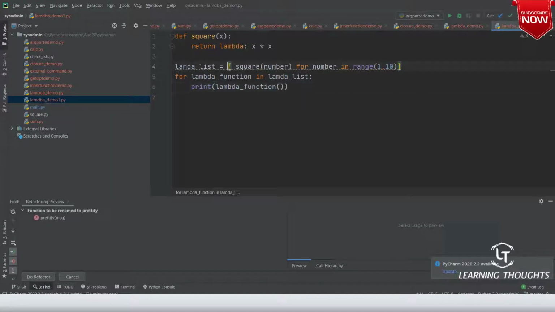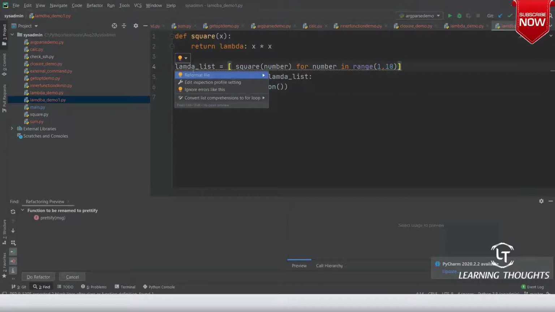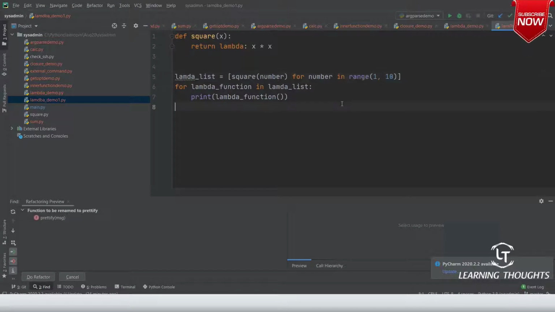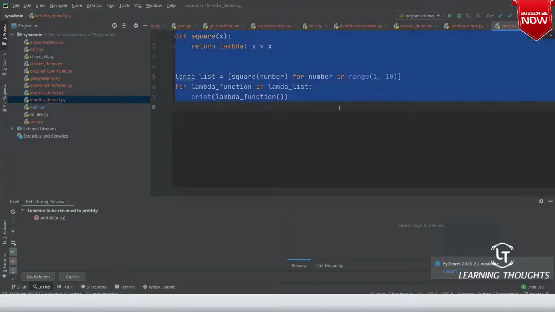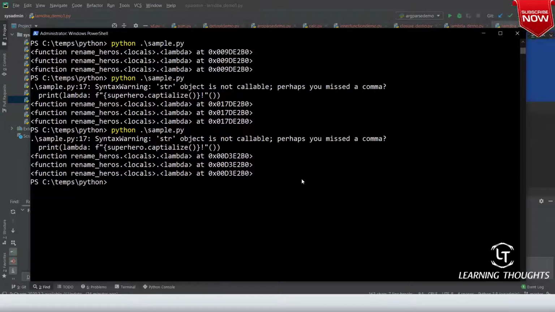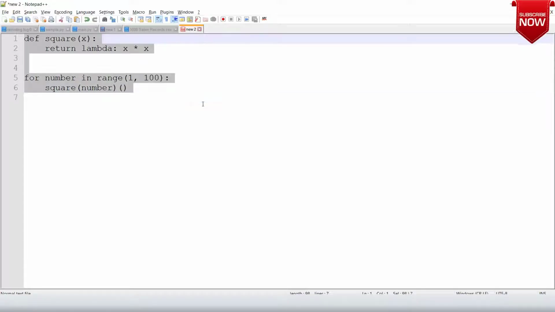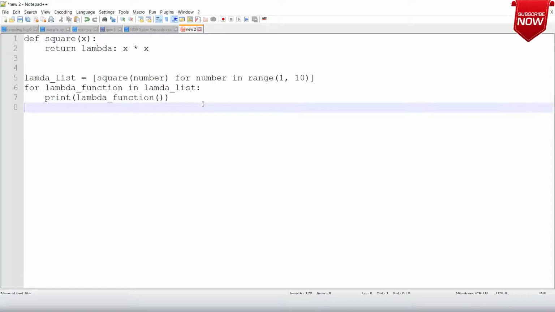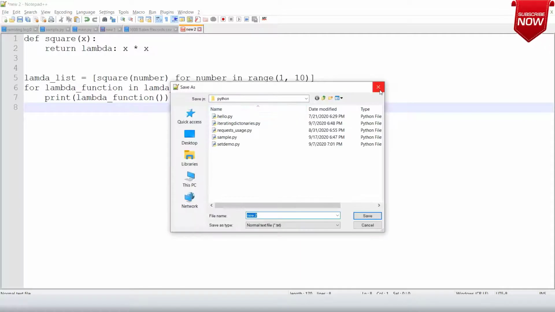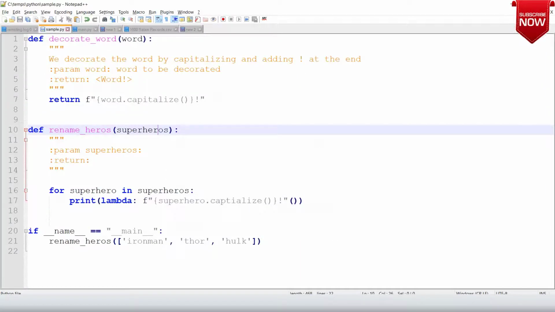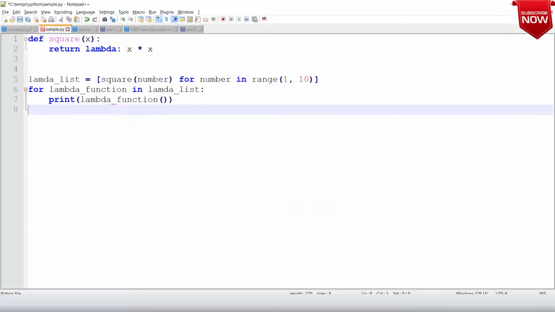Now let us see what happens. Reformat file. So do you think this will work? Let us see. There is a small mistake over here, but that's okay. Let us try to fix this first.